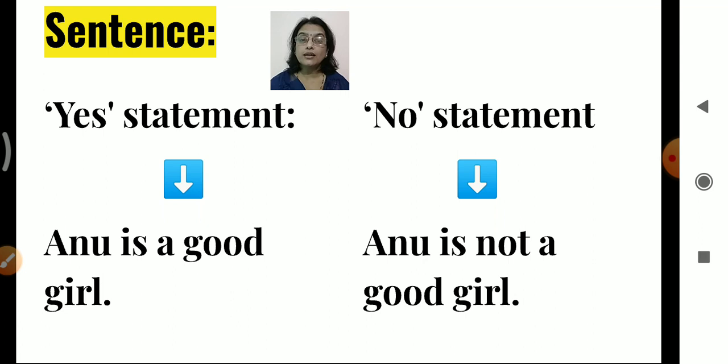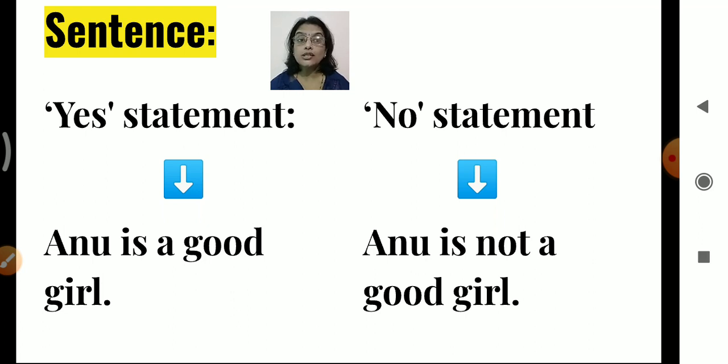Means what? Here you can see the example. Anu is a good girl. It is giving us some information, right? So this sentence gives us some information. Here in yes statement it is said Anu is a good girl. Means telling something, right? Giving us some information. And in the second part you can see no statement. It means no statements.